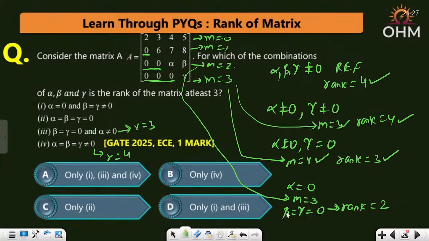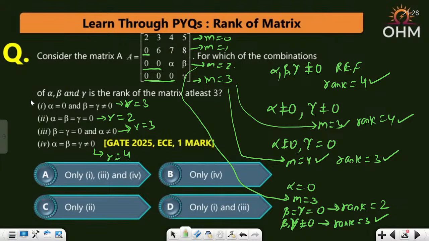But if alpha equal to 0, but beta and gamma are not 0, they may be equal or unequal, but beta and gamma not equal to 0. Using elementary operation you can convert gamma to 0. But beta still will be non-zero. Beta non-zero means 3 rows non-zero, and rank here will be 3. So now you see, alpha equal to 0, beta gamma not equal to 0, rank will be 3. But alpha equal to 0, beta gamma also 0 will give you rank equal to 2.